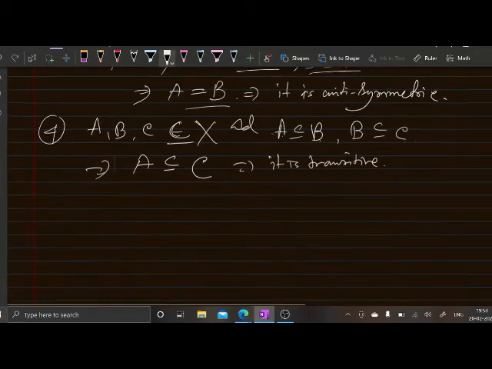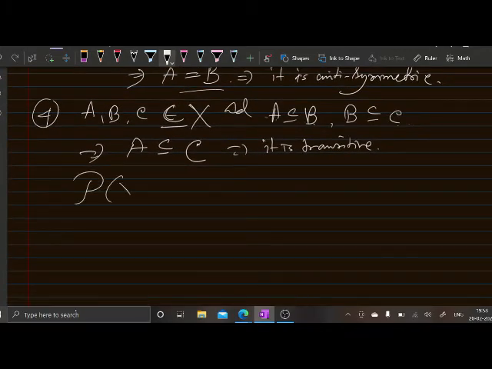So the power set of X with respect to this relation is a partially ordered set.